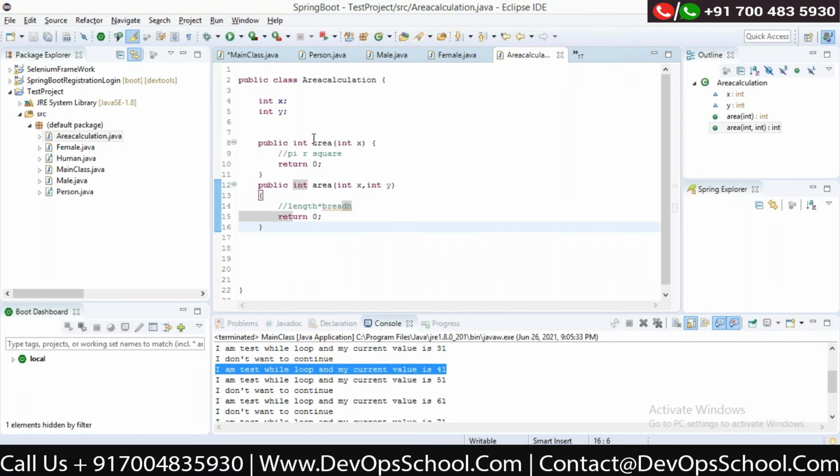So you can use the same method name, but the parameter is different, right? This is self-explanatory. Otherwise, you have to write area of circle, area of square, and other methods also, right? So Java allows you to write the same method name if the parameter is different. It is a similar name, but the use is different. So that is one example of polymorphism.